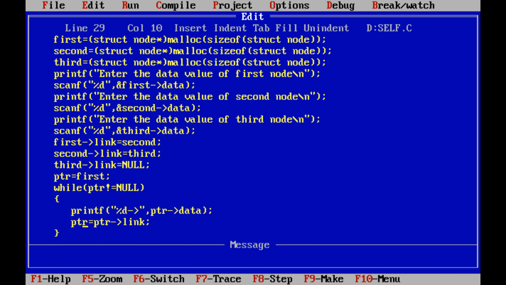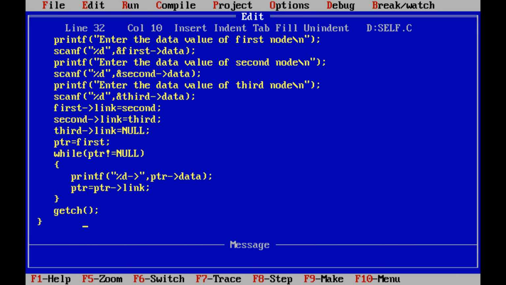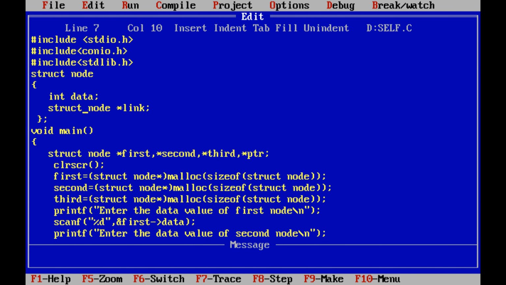To increment the PTR, we are using this link: PTR is equal to PTR arrow mark link. This loop continues until PTR equal to null. Whenever PTR equal to null, the while loop is terminated and the program is also terminated. So this is the simple logic of the self-referential structure.